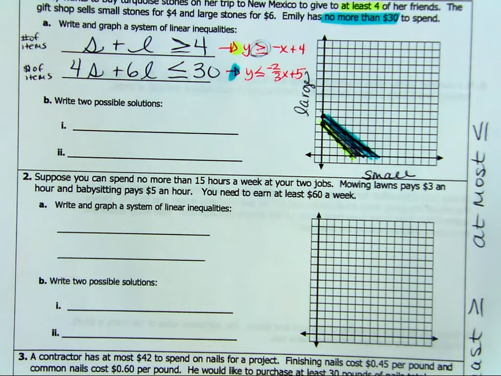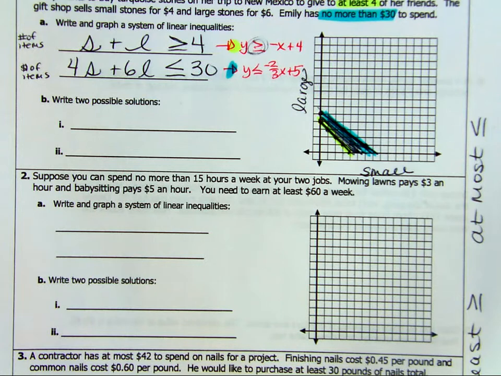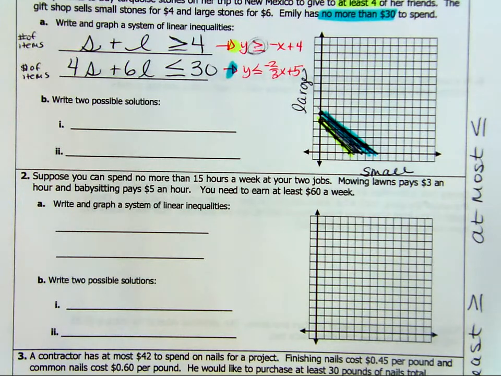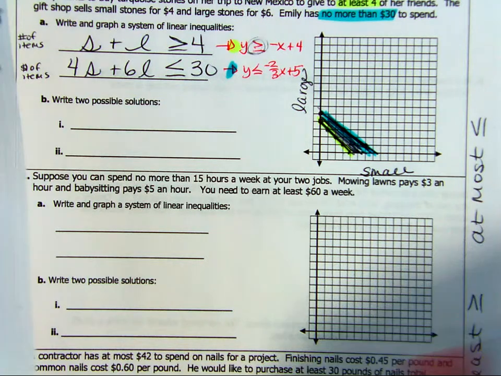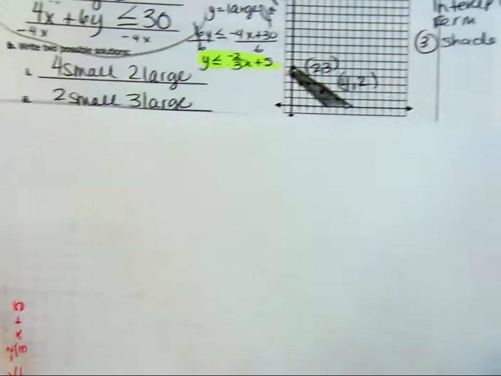Let's talk about what that area means. Two possible combinations means, okay, this girl wants to go buy some stones for her friends. She needs at least 4, but she can't spend more than 30. These are all the possible combinations that she can use and purchase and still meet her criteria. So this one is a little darker shaded in.